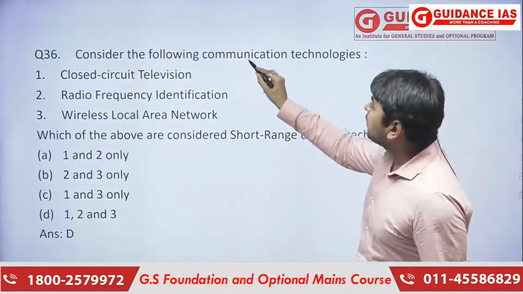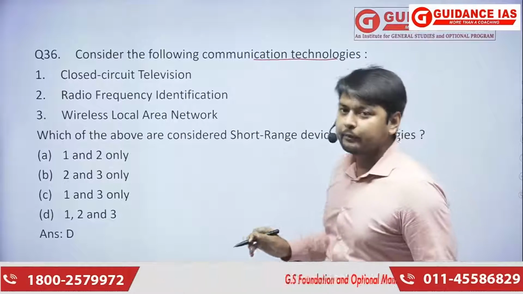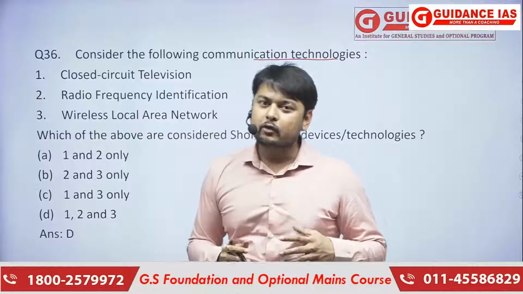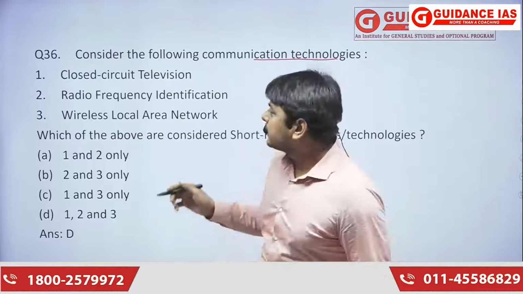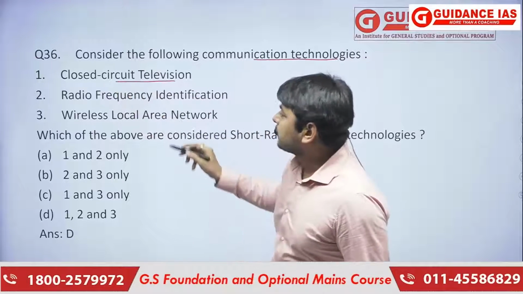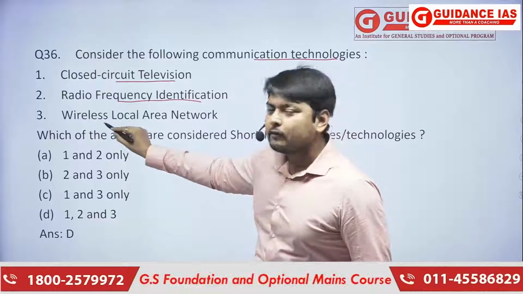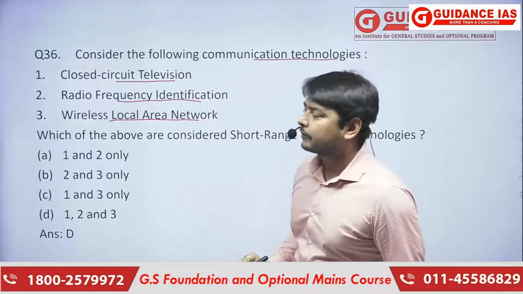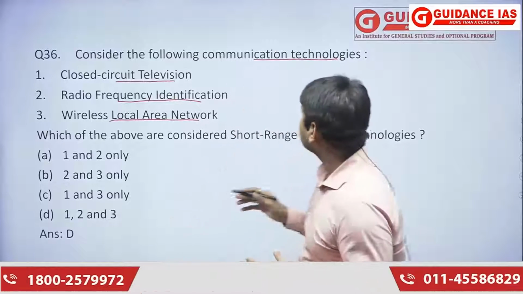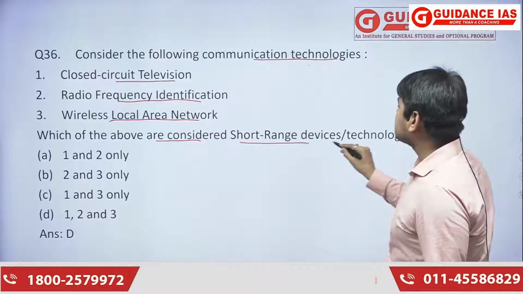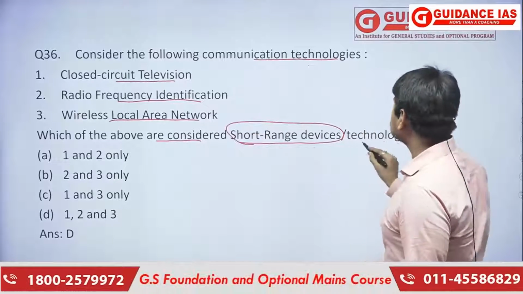Moving forward, the next question is: consider the following communication technologies. We have already learned about communication technologies in the science and technology lectures. Here we have closed circuit television, radio frequency identification, and wireless local area network. The question asked is: which of the above are considered short range devices?